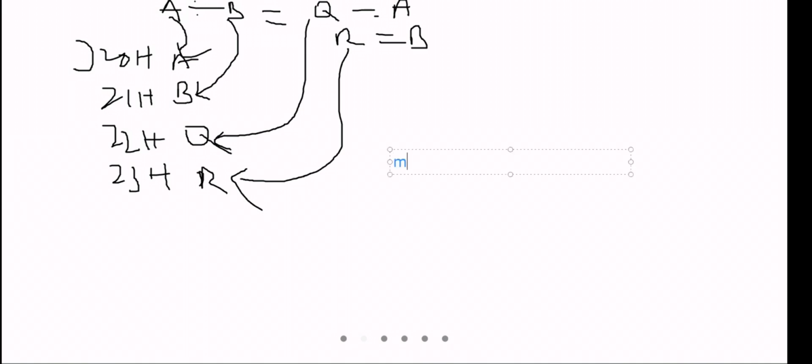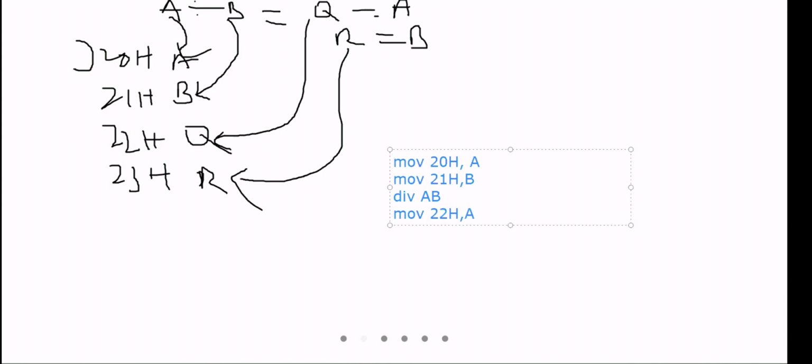Move 20H, comma A. Next, move 21H, comma B. Then division: DIV AB. Then move 22H, comma A.